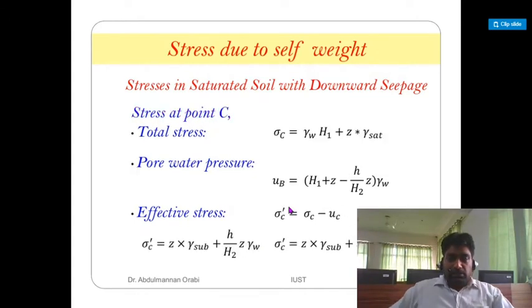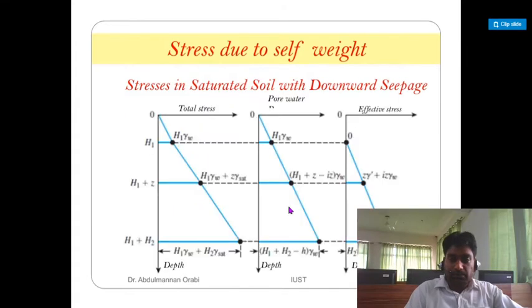And total stress at C is equal to gamma W H1 plus Z into gamma sat. UC is equal to H1 plus Z minus H upon H2 into Z into gamma W, and sigma C effective is equal to Z into gamma submerged plus i z into gamma W. And this is the pressure diagram.